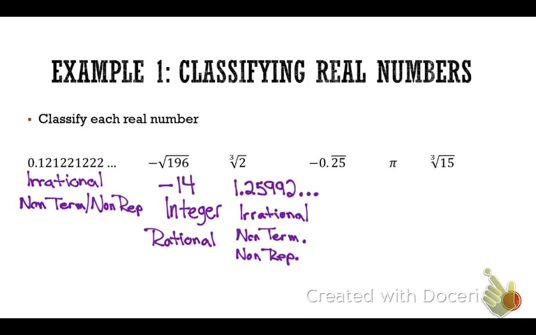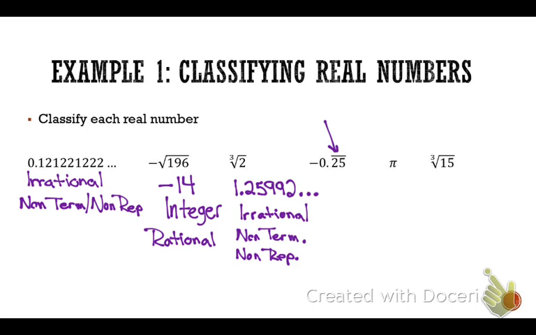I want you to answer the next one. The negative 0.25 repeating. Is this a rational or an irrational number, and why? If you say irrational, that means that it does not terminate or repeat. If you say rational, it means it's got to be a whole number, an integer, repeating decimal, or a terminating decimal. You tell me. Raise your hand when you have your answer. What does that bar tell me? That it's a repeating decimal.